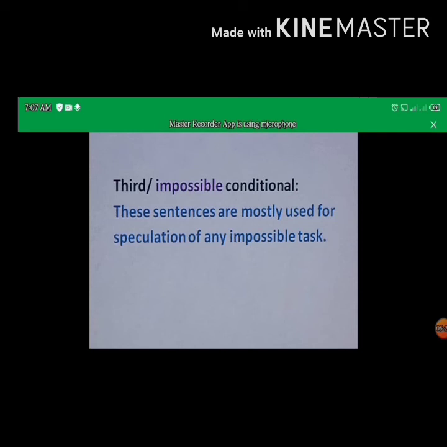Okay, now we'll move toward the third conditional sentences. This is impossible condition. These sentences are mostly used for speculation of any impossible task. It means that this is a condition in which you can't do anything. This is impossible condition and the time has passed. वक्त गुजर चुका है और अब कुछ किया नहीं जा सकता. There is no use crying over spilt milk. So अब पछताए क्या हो जब चिड़िया चुग गई खेत. It means that this is impossible condition. For impossible condition sentences you will use this formula of impossible conditional sentences.